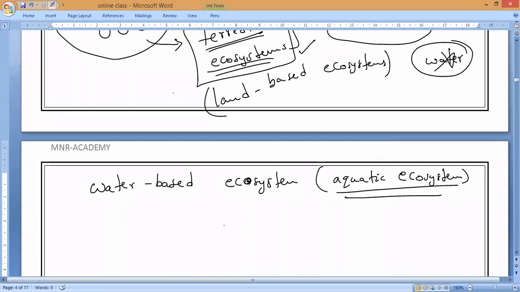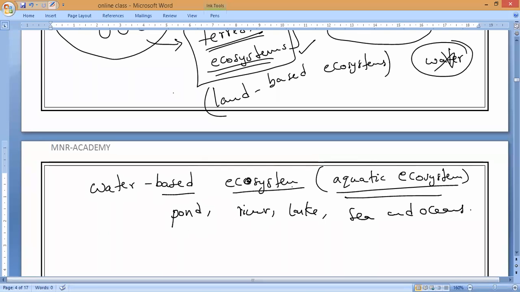Examples of aquatic ecosystems, what will come, guys? You can take pond, river, lake, and next, sea and ocean. Anything like that we call a water-based ecosystem or aquatic ecosystem.